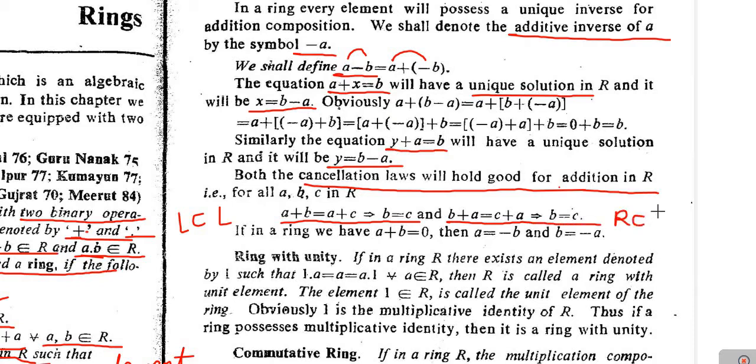This was the right cancellation law. So in case of rings, left as well as right cancellation law means both cancellation laws hold with respect to the addition operation. Next one, now two more terms we will define here.